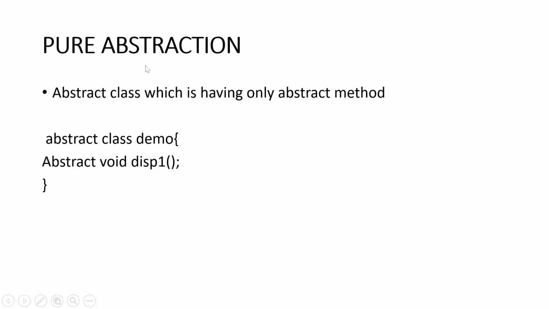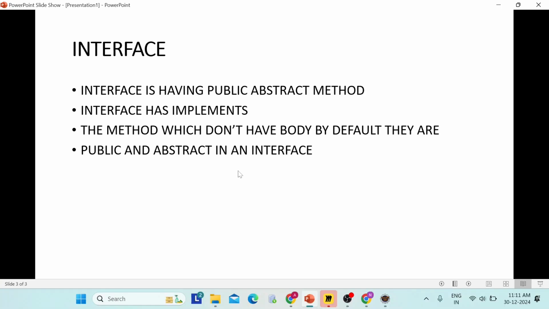Now, this pure abstraction is what is called an interface. Interface means only abstract methods are present in it. Now we will see interface. An interface has public abstract methods. If a class has only abstract methods, then it is an interface.